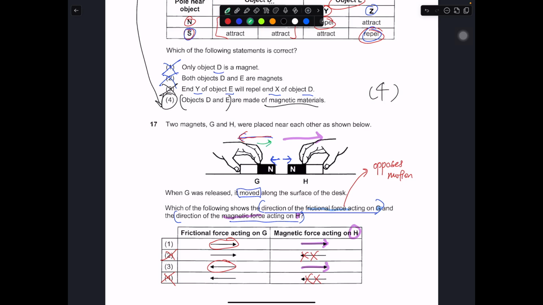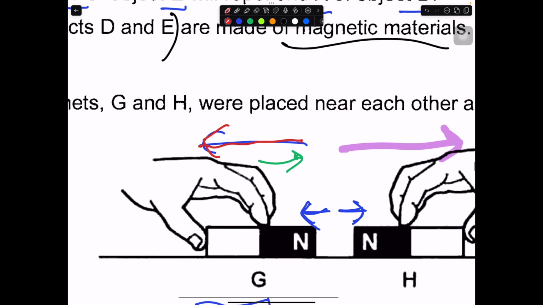The frictional force is between the table and G. So let me put it very clear cut for this part. This is the direction of magnetic force of repulsion. Maybe I write it in a clearer manner. Magnetic force of repulsion. And this is the frictional force.